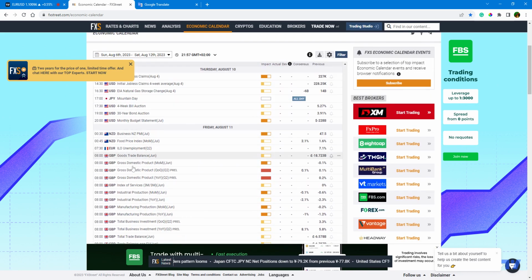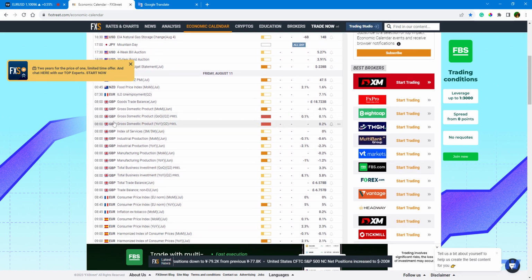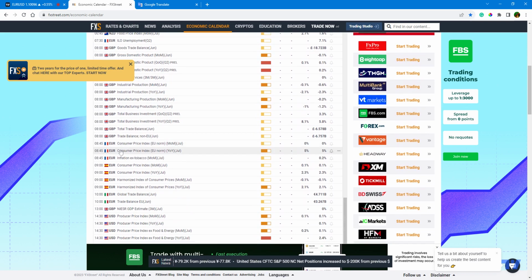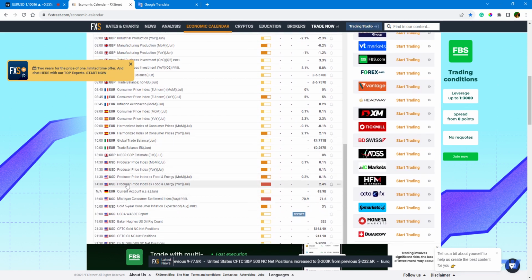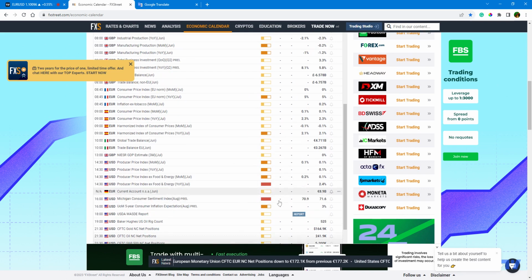And on Friday we have GDP data from UK during the European morning, during the London market opening. And during the end of the day we have some other data, producer price index, ex energy and food, and also Michigan Consumer Sentiment Index. Usually this moves the market not too much. It's a good indicator, but not for a big focus again. So probably it is worth not to trade at all during these hours.